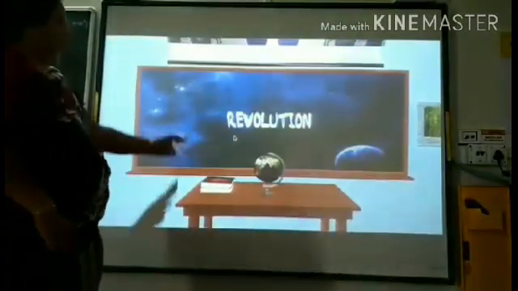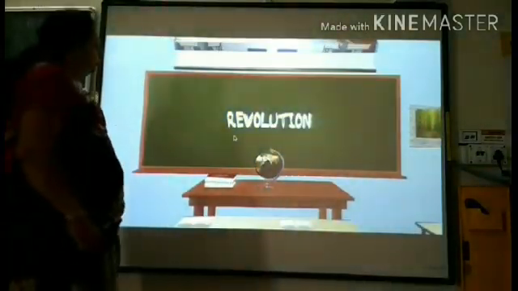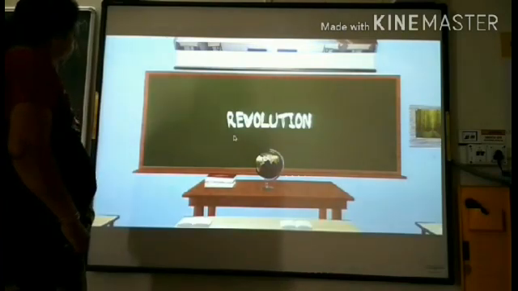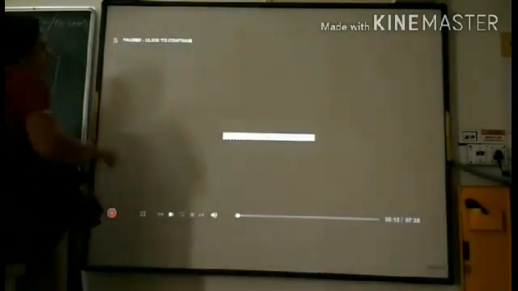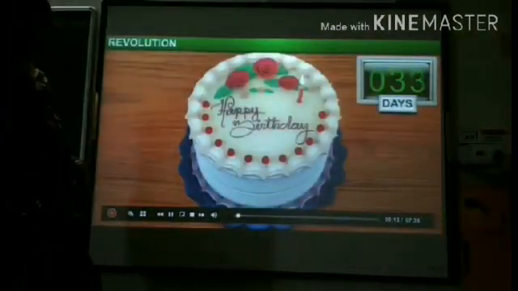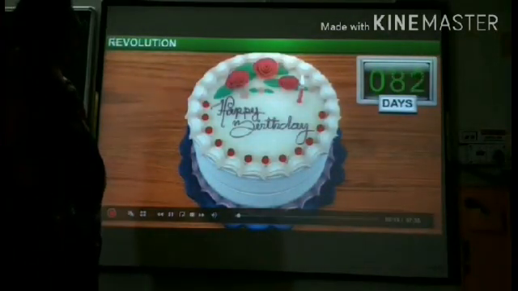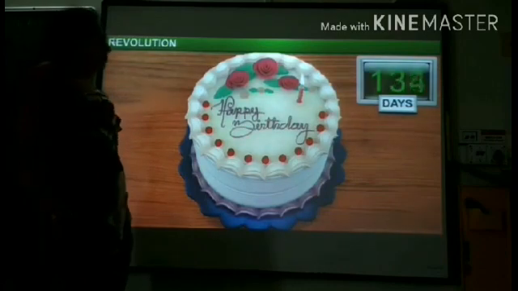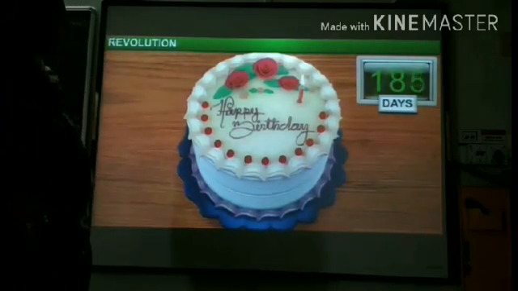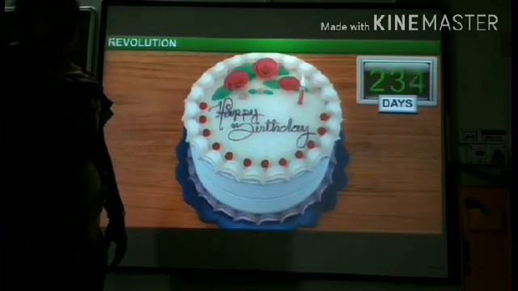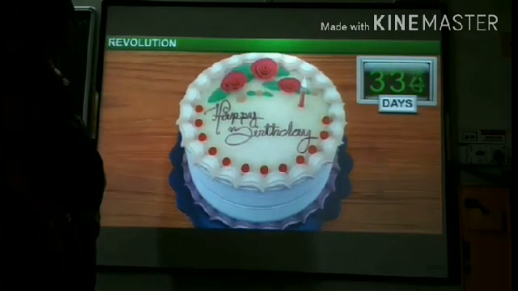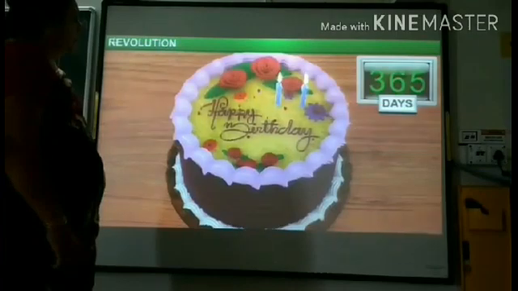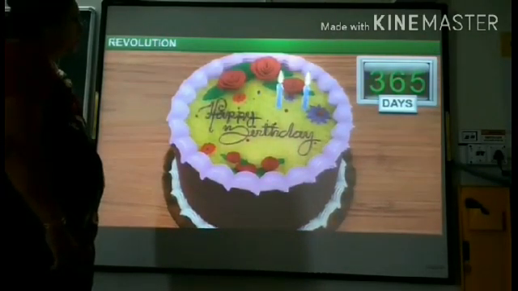Now you will see in this module about the Earth's revolution around the Sun. Every year, we all eagerly wait for our birthdays. But have you ever thought about why a year has to be so long? Why do we have to wait for 365 days until our next birthday comes along?